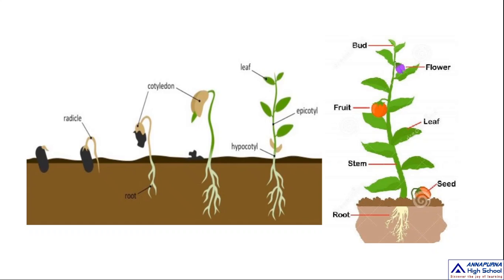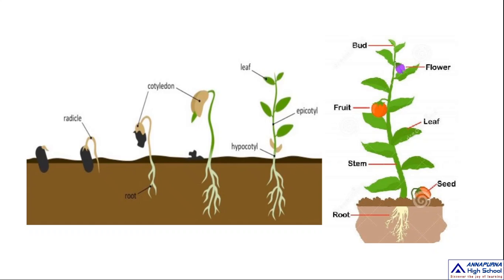So when we keep a seed in the soil, and it gets all the sufficient, that means favorable conditions, that means favorable air, that means oxygen, water and temperature, then it will automatically sprout or germinate.